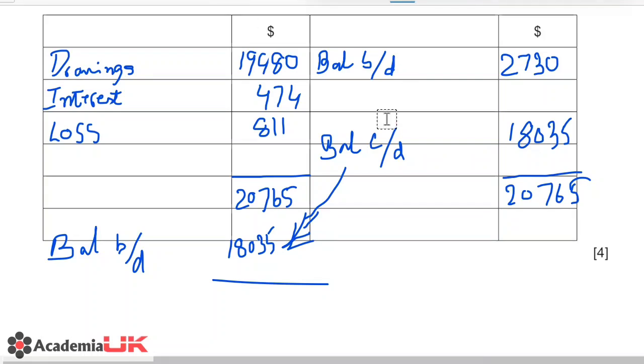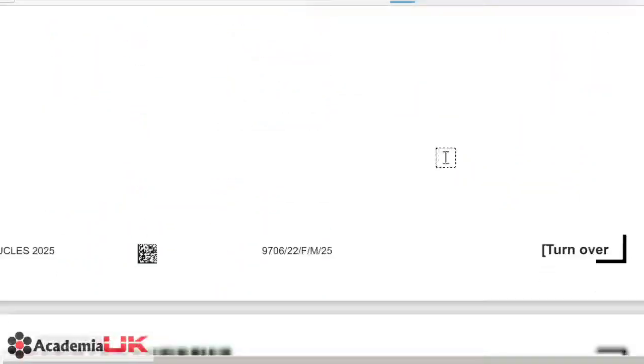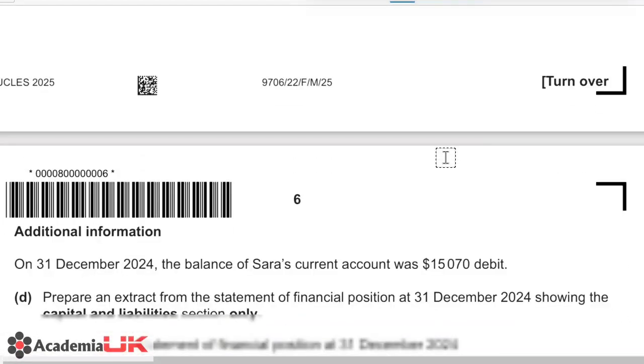Okay guys, so now moving on to the next part. Additional information given to us on 31st December 2024: the balance of Sarah's current account was 15070 debit. Prepare an extract from the financial statement showing the capital and liabilities section only. So we only need to record the capital and liabilities part.